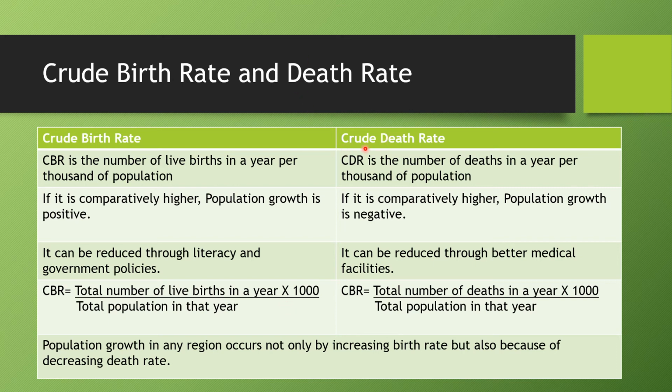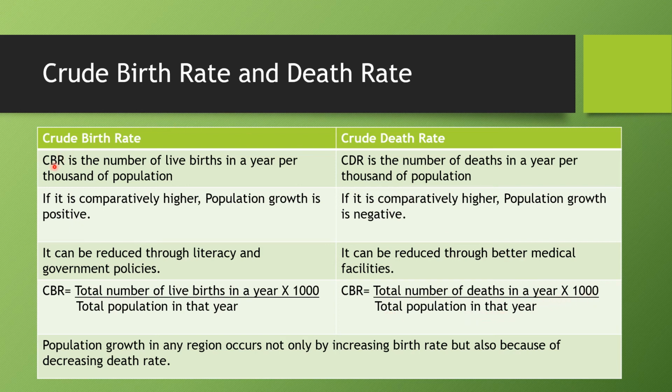Let's discuss what CDR is. CDR is the number of deaths in a year per 1000 people. So if the deaths are comparatively higher than the births, the population will grow into a negative figure. This also can be reduced if better medical facilities are introduced. What is the formula for CDR? CDR is equal to total number of deaths in a year upon total population in that year into 1000.